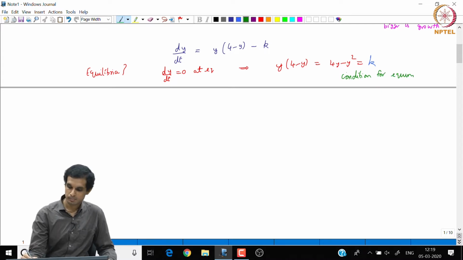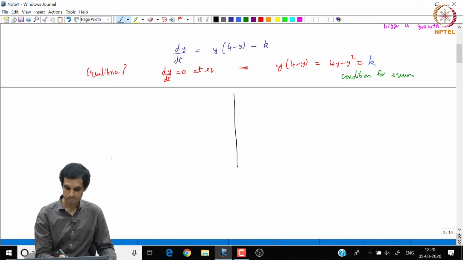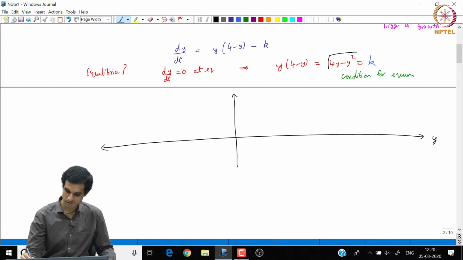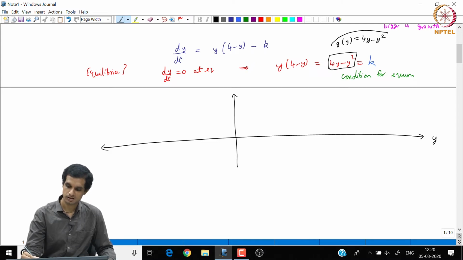So, the equilibrium points are nothing but the solution to this equation. Now, this is a simple quadratic equation. We know how to sketch quadratic equations and their solutions. So, here is the y axis and here is this function. Let me call it g of y. g of y is equal to 4y minus y square.